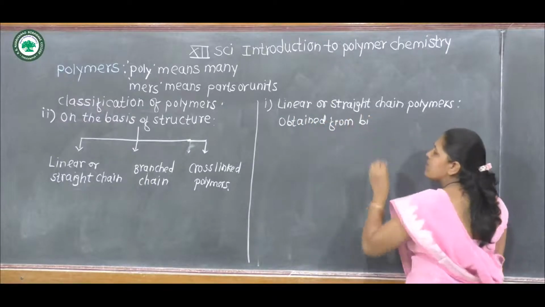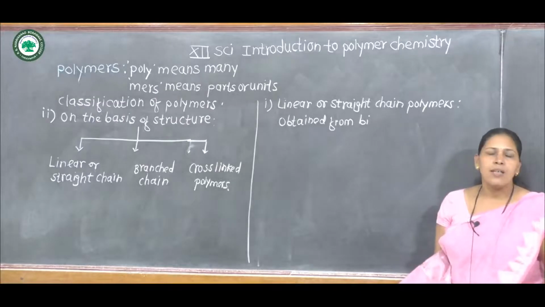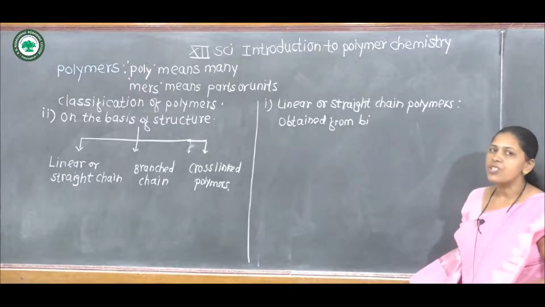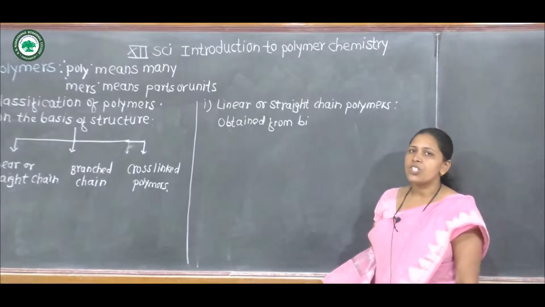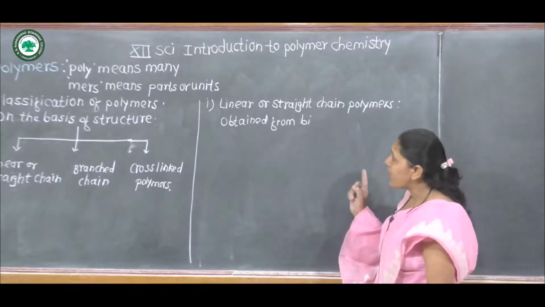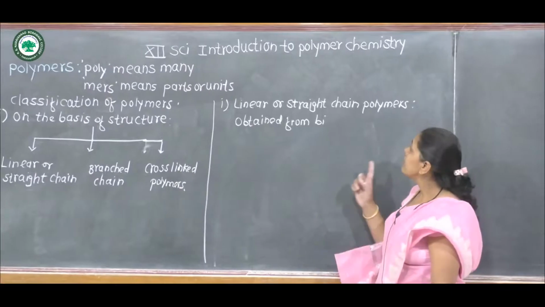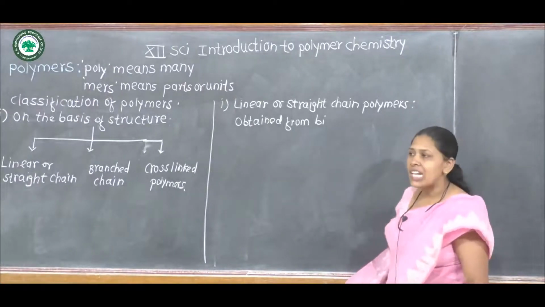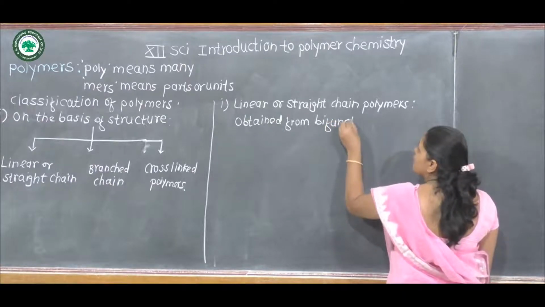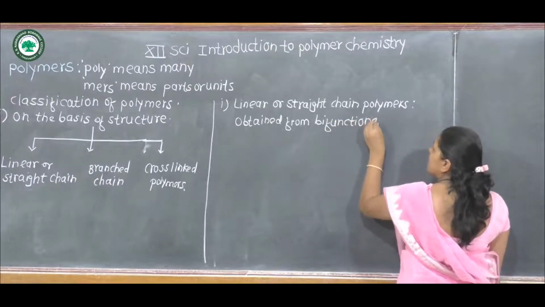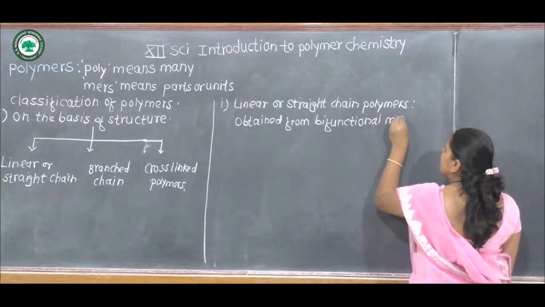What is meant by bifunctional monomer? Bi means two and functional means functional group. Monomers having two functional groups undergo linear polymerization or straight chain polymerization.